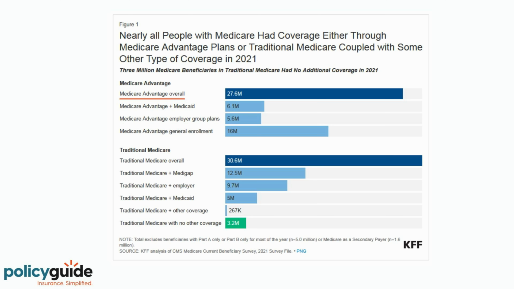This report is a couple years old. Today, I would say closer to 30 million people are enrolled in a Medicare Advantage plan. And if you look at those in traditional Medicare with no other coverage, it is far less, at only around 3 million people total that opt to stick with Original Medicare only.